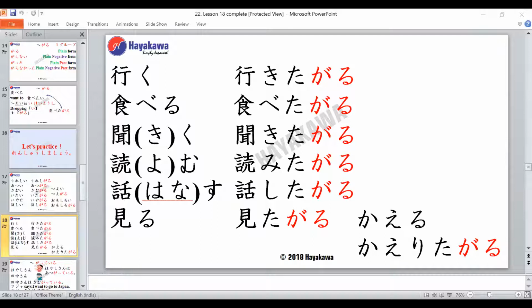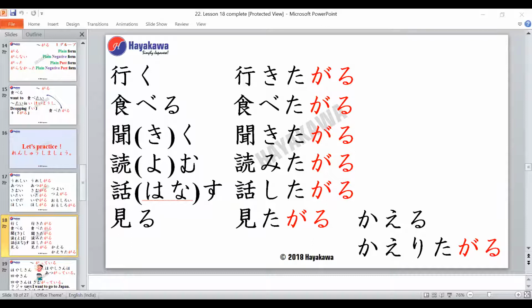Iku when it comes with garu, Siddharth-san, can you try doing it? Ikita garu. Ikita garu, right? So we make it to Tai form, ikitai. And then we just drop e and add garu, so it becomes ikita garu.